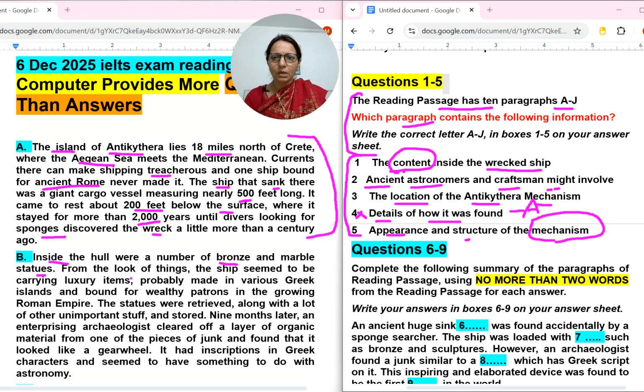Nine months later, an enterprising archaeologist cleared off a layer of organic material from one piece of junk and found that it looked like a gear wheel.